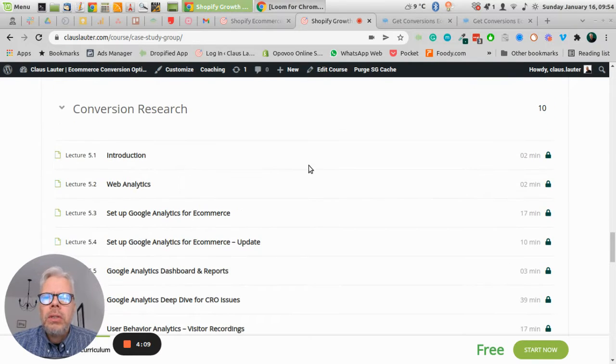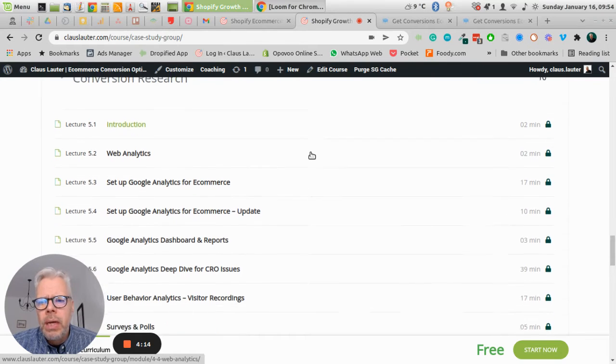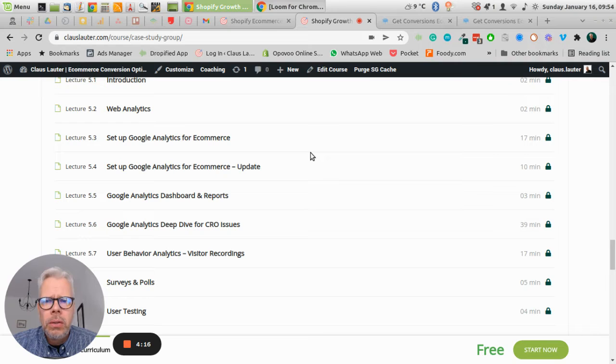Next module will deal with conversion research. So we dive deep again into numbers. We will go into analytics tools, in Google Analytics for instance, and see what kind of KPIs or what kind of data we can filter out to see how your user behaves, where your users are coming from, and where you should focus to get the most revenue from the traffic that you're getting in.